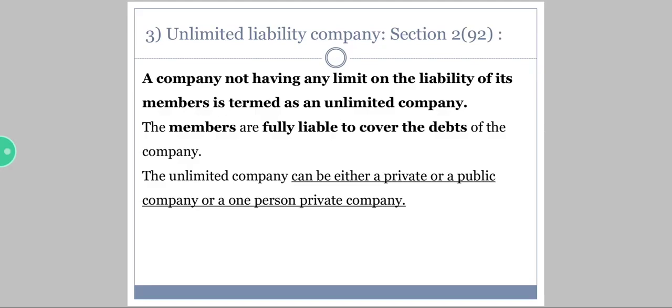A company not having any limit on the liability of its members is termed an unlimited company. The members are fully liable to cover the debts of the company. Whatever the liability of the company will be, it will become the debt for the member as well. The unlimited company can be either a private company, a public company or a one-person company.